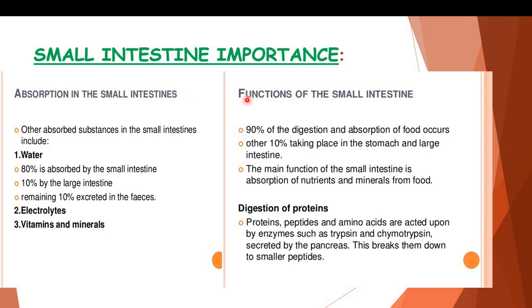If we see the function of a small intestine, 90% of digestion and absorption of food occurs in the small intestine. 10% takes place in the stomach and large intestine. The main function of small intestine is absorption of nutrients and digestion of proteins.